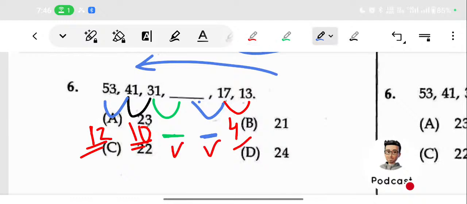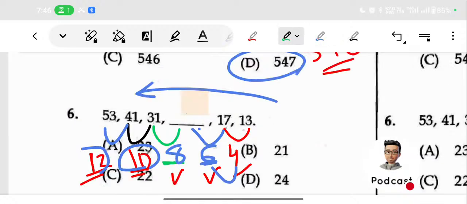So you just find out a relation like a difference of 2. Here it is 12, 12 minus 2 is 10, 10 minus 2 is 8, 8 minus 2 is 6, then it is 4. We can just find out this particular term. How do you find it? Just add 6.